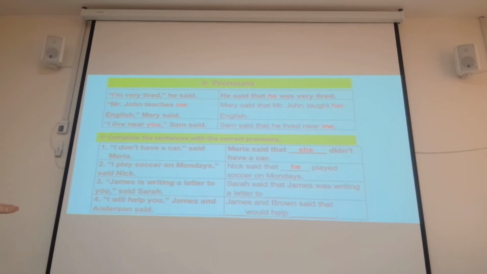James is writing a letter to you. Sarah said that James was writing a letter to me. I will help you. James and Anderson said that they would help me. Because they are a group of people we are talking about, and the person they are talking to is me.